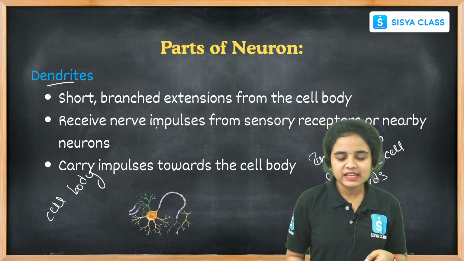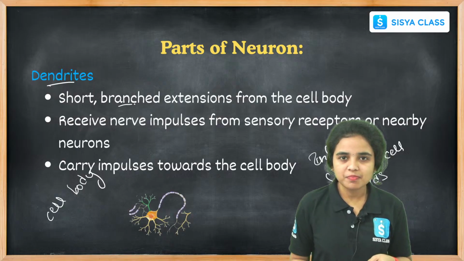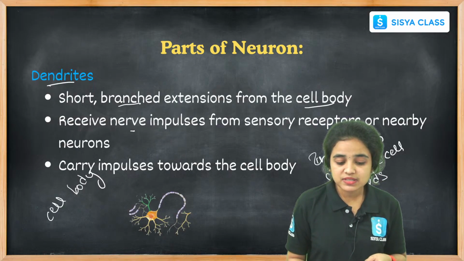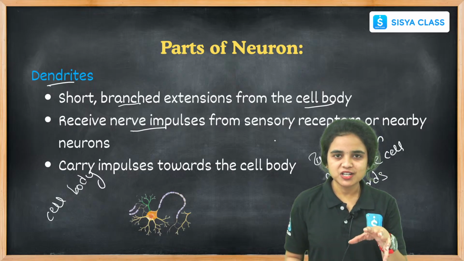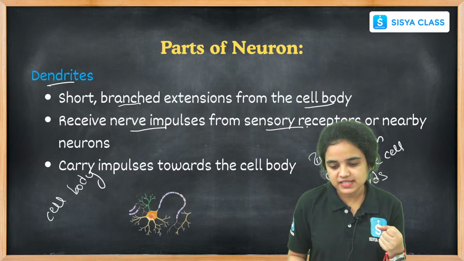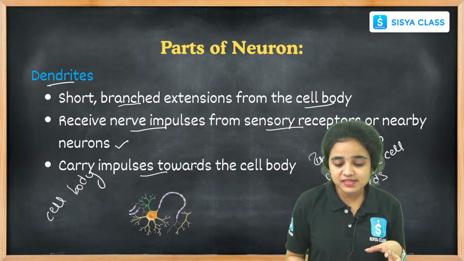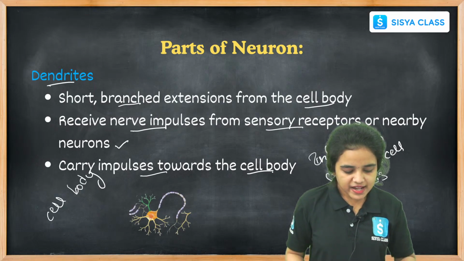And while coming to the dendrites, these are the short branch extensions from the cell body, right? And it receives the nerve impulses. Its function is to receive the nerve impulses from the sensory receptors or nearby neurons, and it also carries the impulses towards the cell body, right, students?